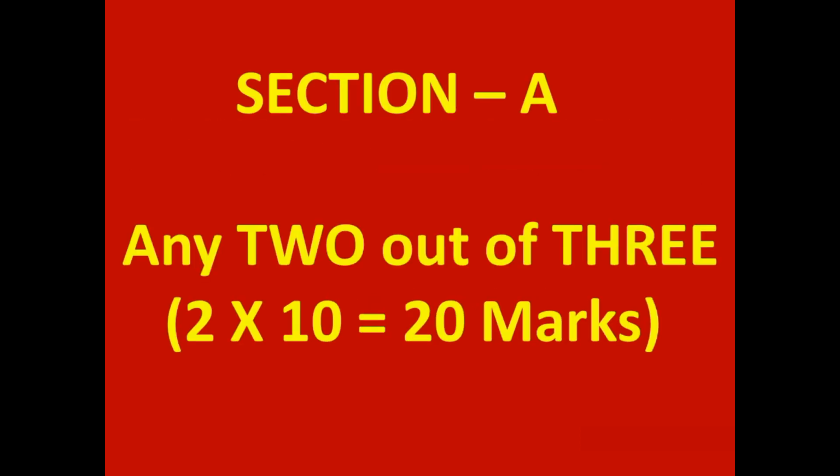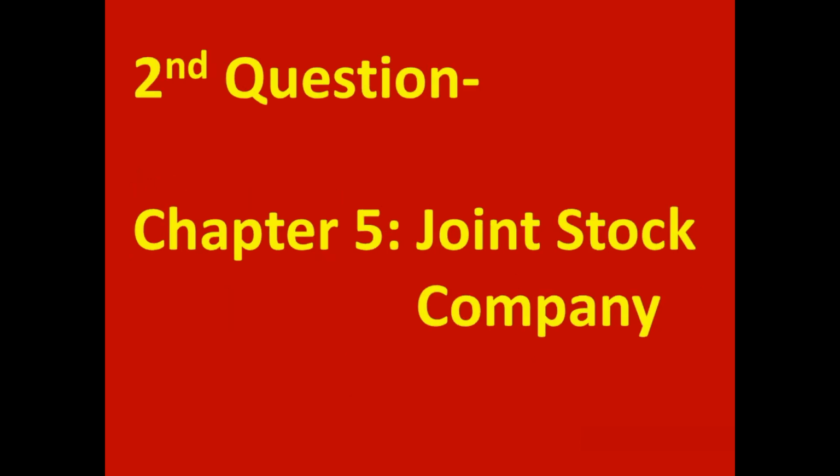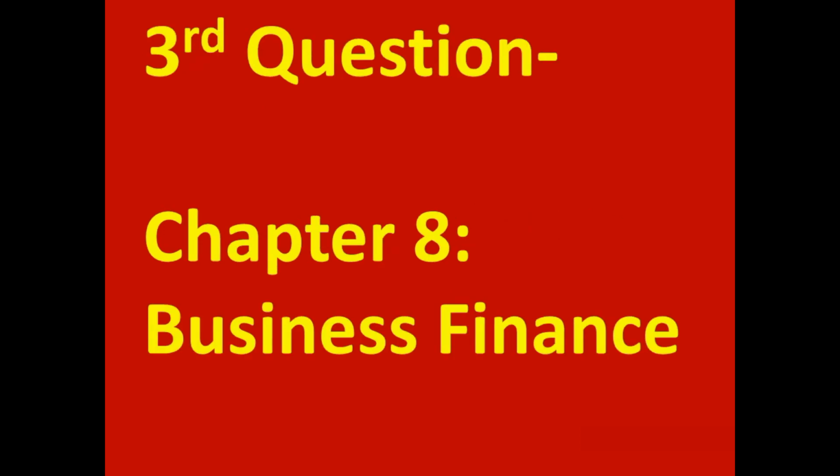In section A, 3 questions will be given to you. Any 2 you have to attempt. Each question is for 10 marks, 2 into 10, 20 marks. First question comes from chapter 3, sole proprietorship, joint Hindu family business and cooperative societies. Second question comes from chapter 5, joint stock company. Third question comes from chapter 8, business finance.